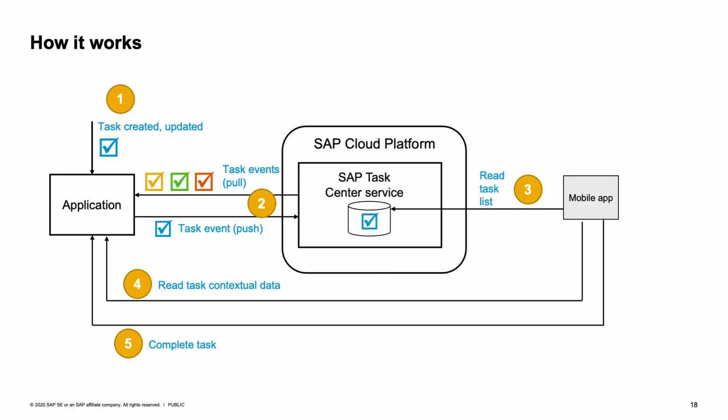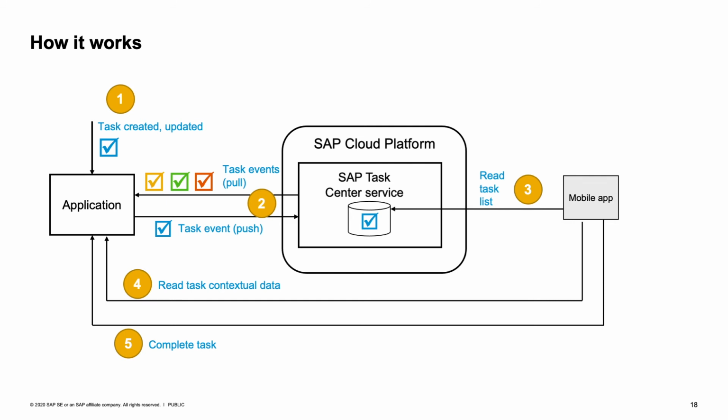Now let's have a look at how the integration with the mobile application actually works. Steps 1, 2, and 3 work the same way as in the last slide. The difference with the mobile application is that the mobile application supports only a subset of the approvals, which could be approved within the mobile application because there is limited information which could be shown.